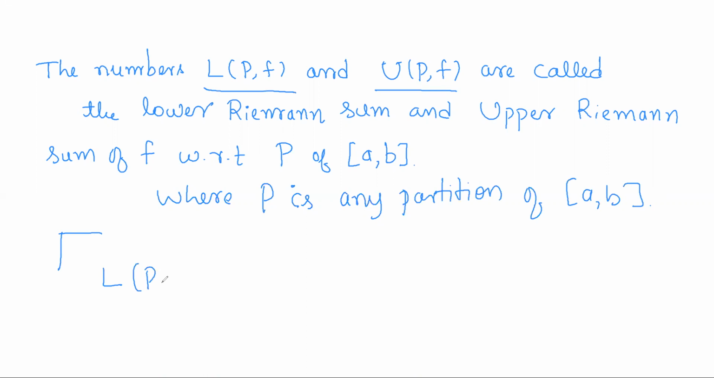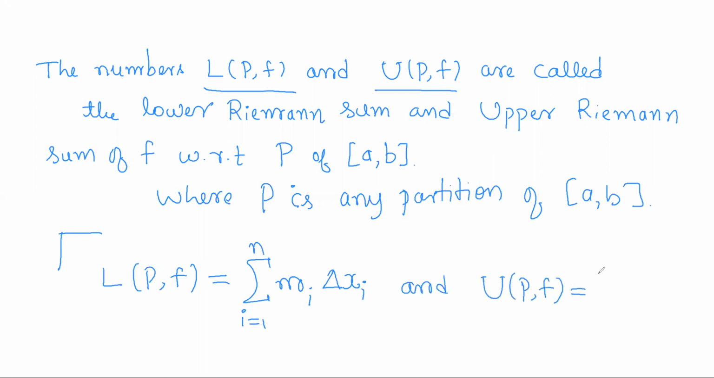Let us write once again what is LPF. It is the sum of small mi into delta xi, i running from 1 to n, and UPF, U of P comma F, is the summation of capital Mi into delta xi, i running from 1 to n. So these are the definitions of lower Riemann sum and upper Riemann sum. Now we shall continue.